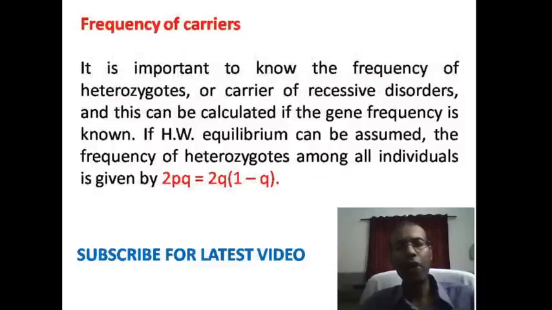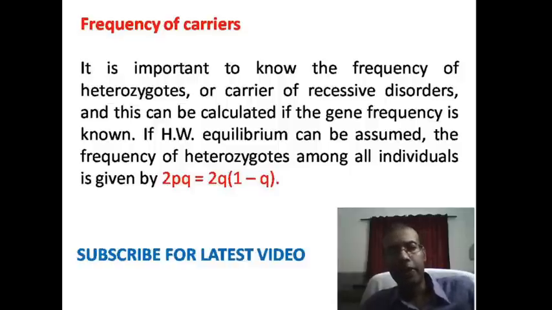Now Hardy-Weinberg law is also useful in getting the frequency of carriers. The estimation of frequency of carriers is very important for certain recessive disorders, to identify the recessive individuals.